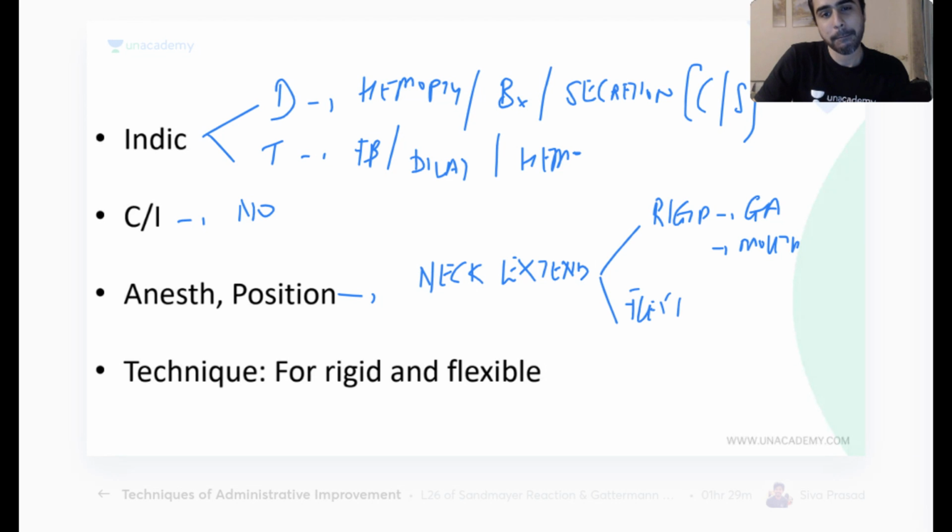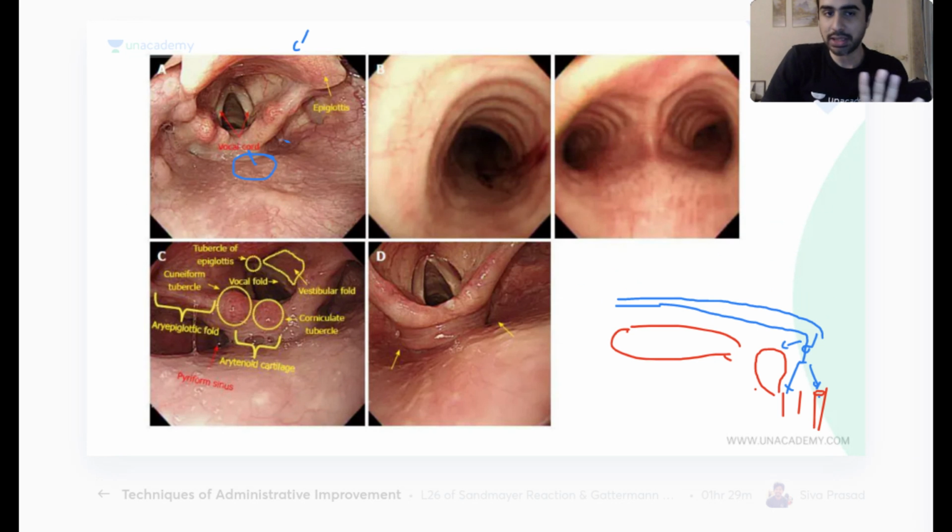Flexible can be done in local anesthesia and can be put from either the mouth or nose, because the flexible endoscope for bronchoscopy is very fine. You can put it from the nose. Don't have to put it from the mouth. Flexible can be either. Rigid always from the mouth. Extended position so that it gets aligned and you can do the endoscopy. Rest of the things are same.